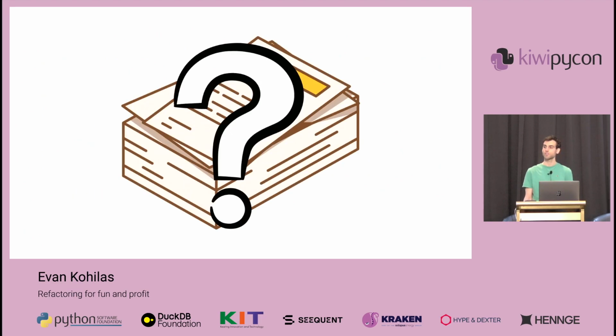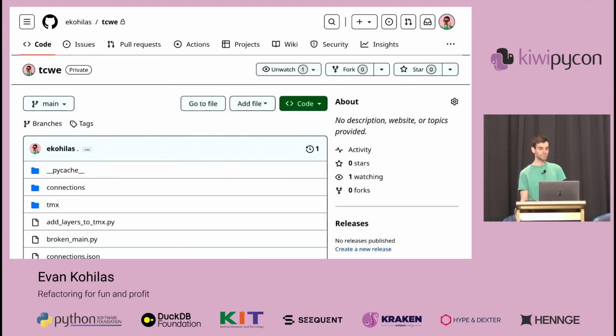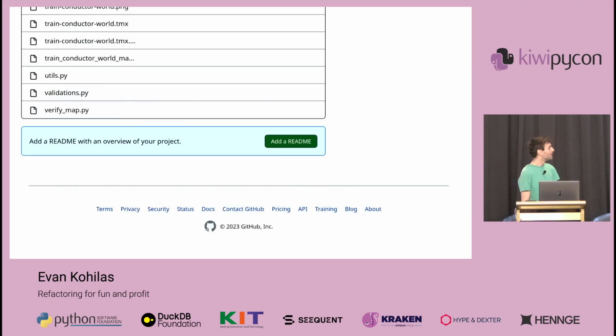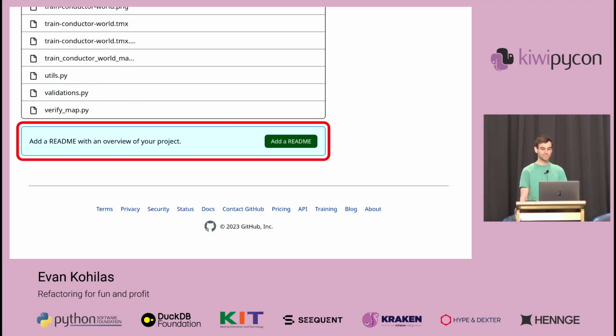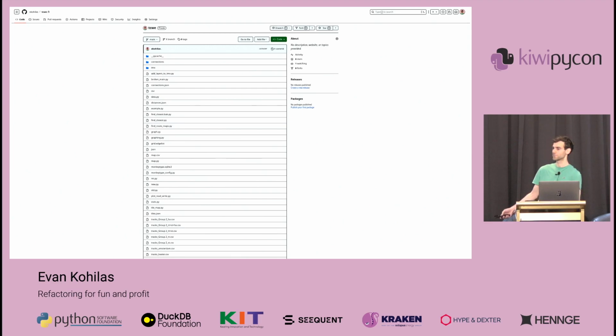But documentation isn't just about naming, comments, docstrings, or self-documenting type hints. What I mean is, does it speak for itself through its overall structure? Like, how easy is it for someone other than you to pick up and understand your code with no context? If we take a look at what my repo would have looked like at the beginning, here's the GitHub page. There's no description. There's also no documentation or README for where to start. So maybe we'll have to just read some code. At the end of the day, that's where the truth is, right?